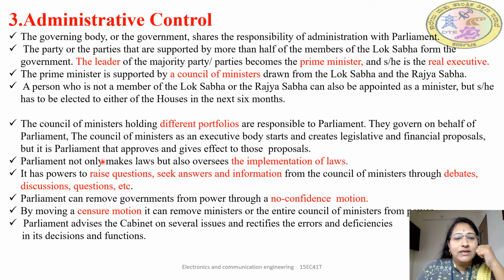But it is the parliament that approves and gives effect to those proposals. Whenever a proposal is given by the council of ministers, the parliament has to approve it by discussion in the parliament. Parliament not only makes law but also oversees the implementation of laws.